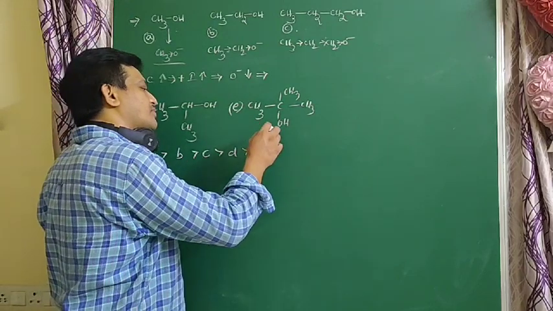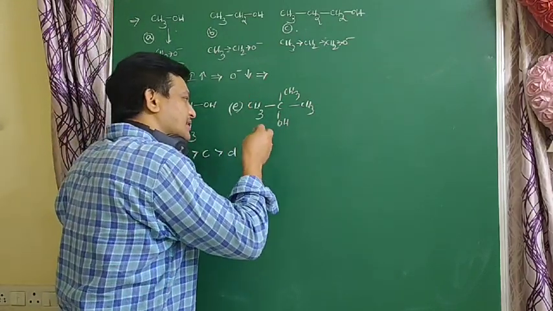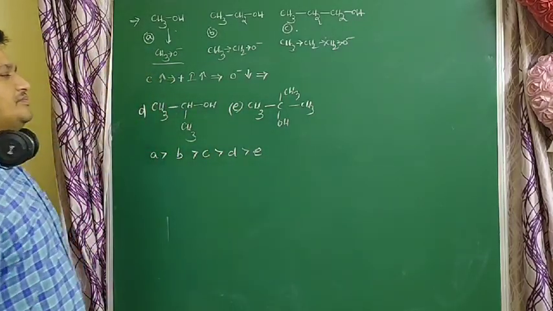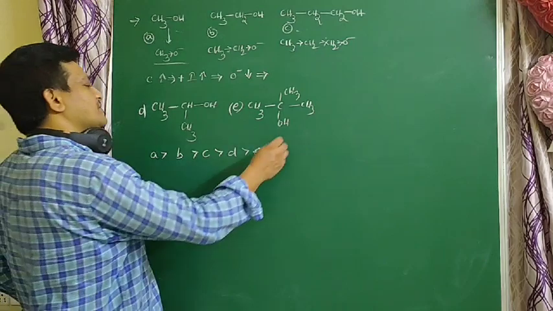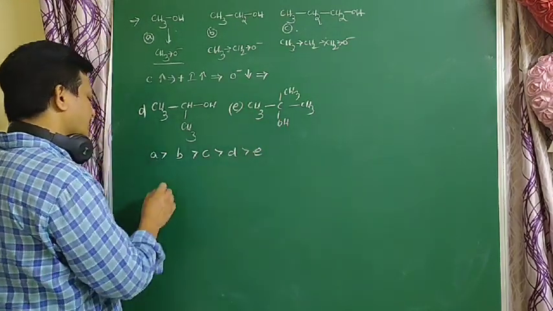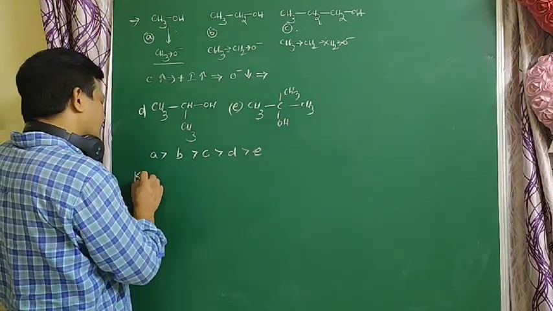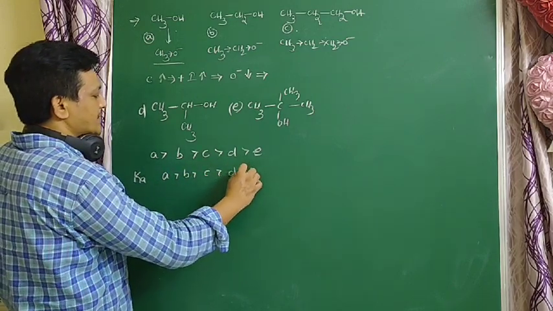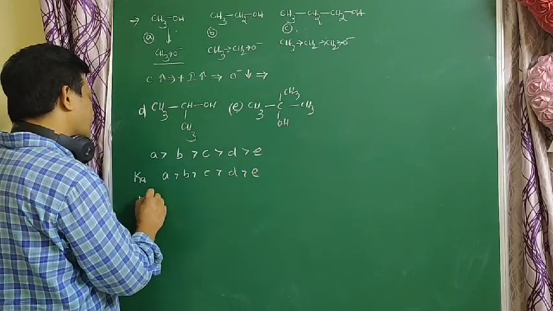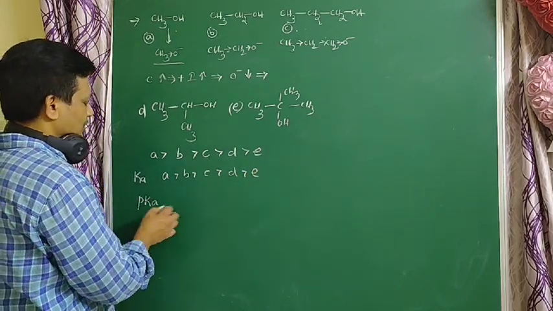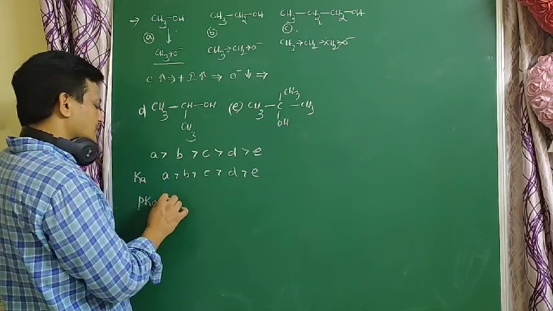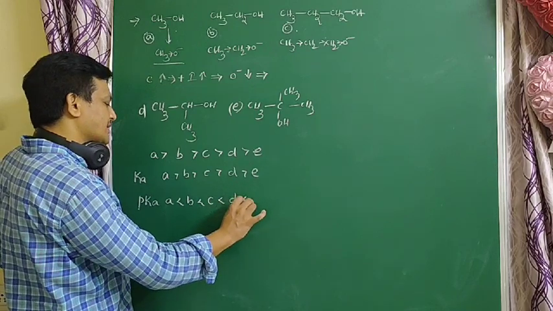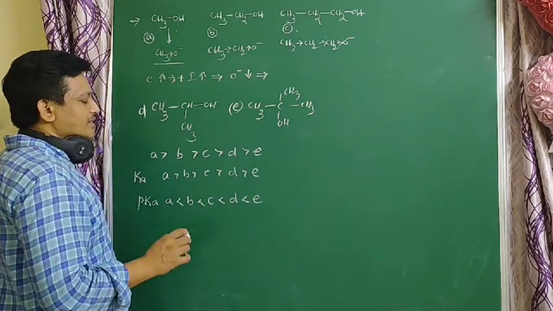That's why this compound dissociates to a very small extent, so the Ka value is very low. What is the correct order of Ka value? A is greater than B, B is greater than C, C is greater than D, D is greater than E. What is the correct order of pKa value? A is less than B, B is less than C, C is less than D, D is less than E. Less acidic means more pKa.